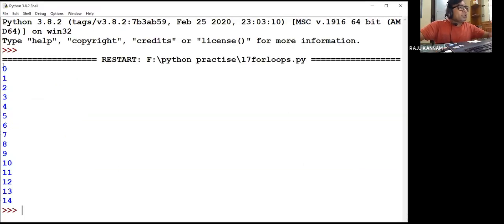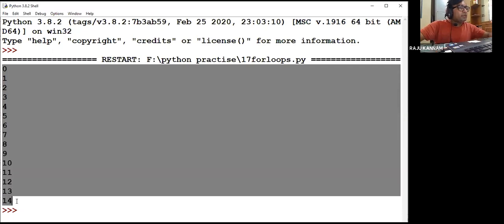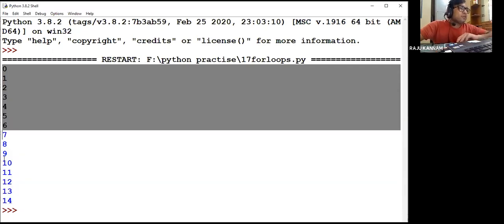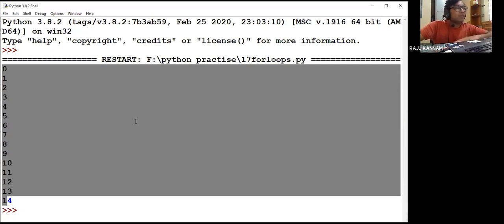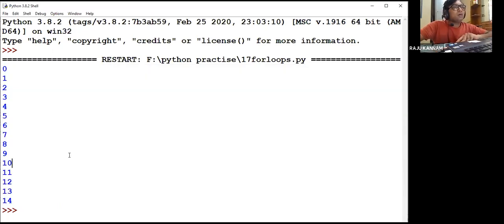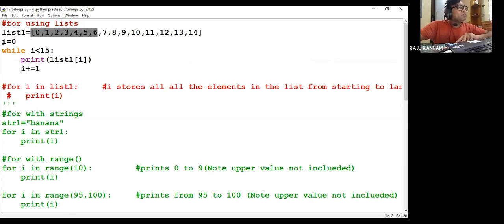So see, you can see here 0 to 14 it is printing. Yesterday we saw the while loop. In this way we can print the values of a list by using the while loop. For that, you have to initialize the i value, then write the condition. Since you count how many elements are there, 15 elements, you have to repeat it 15 times. So print list of i.